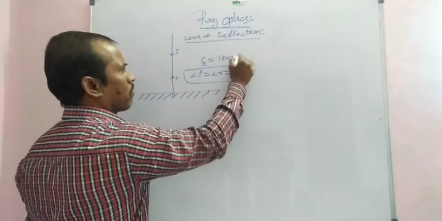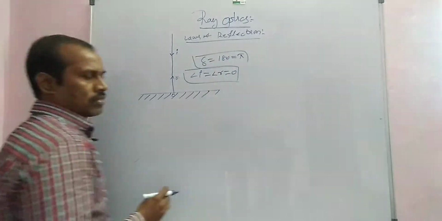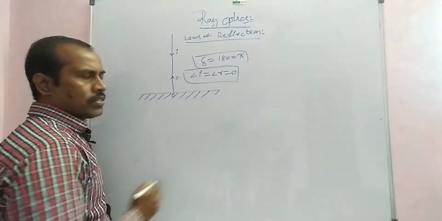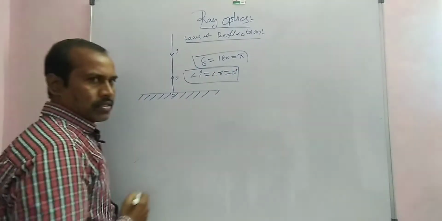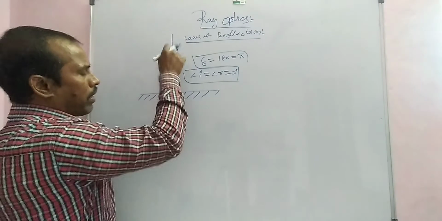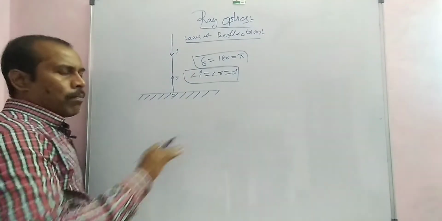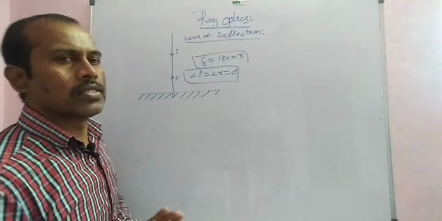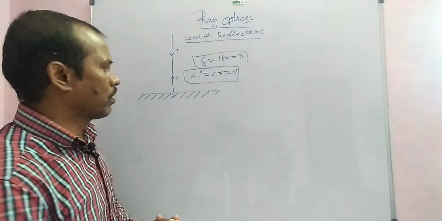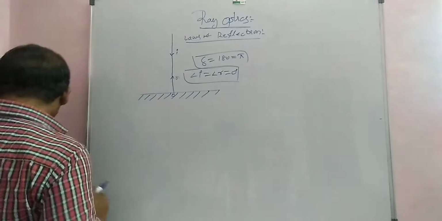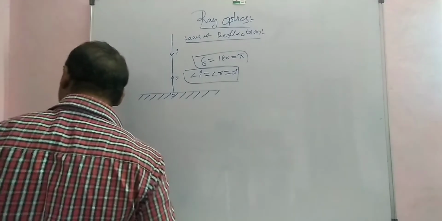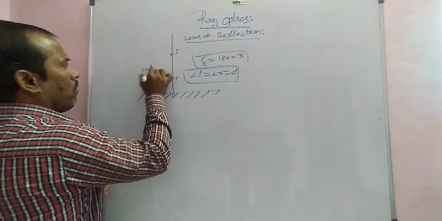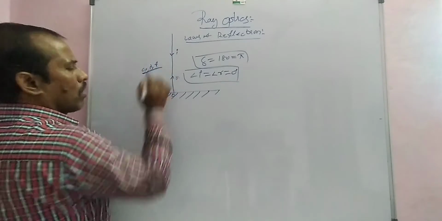Then we will explain: the angle of incidence is equal to the angle of reflection, which is equal to 0 degrees. In this case, the light ray is normally incident on the plane surface. After incidence, it retraces back along the same path. Next, rotation of the mirror. In this process, velocity, wavelength and frequency are constant.